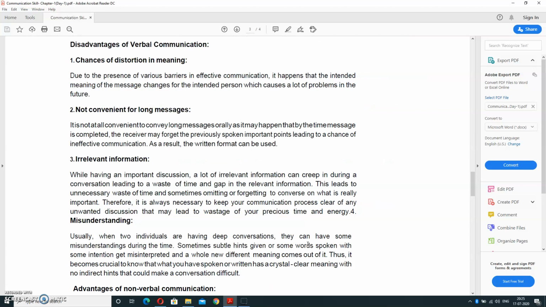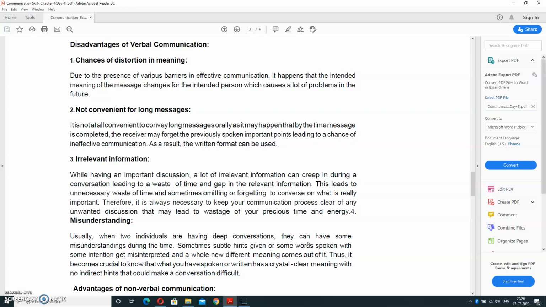Next is disadvantages of verbal communication. First one is chances of distortion in meaning. Due to the presence of various barriers in effective communication, sometimes people take another sense of the message. It means the meaning of the message gets changed for the intended person, which causes a lot of problems.